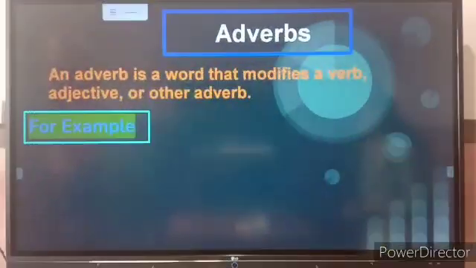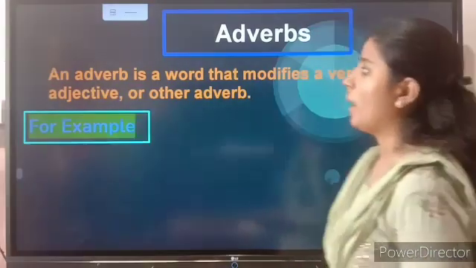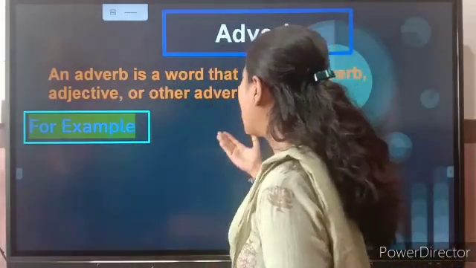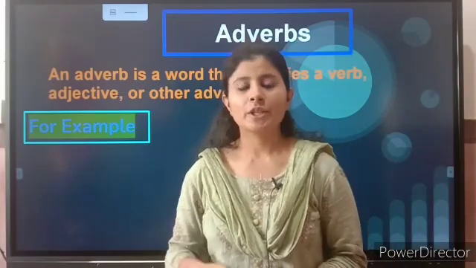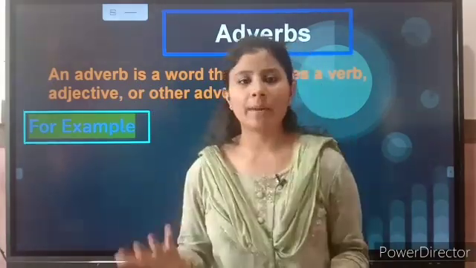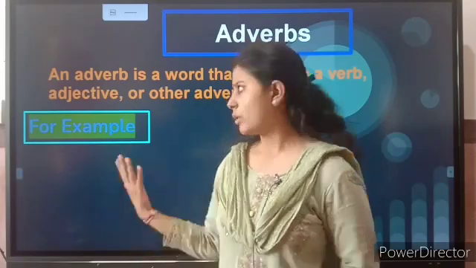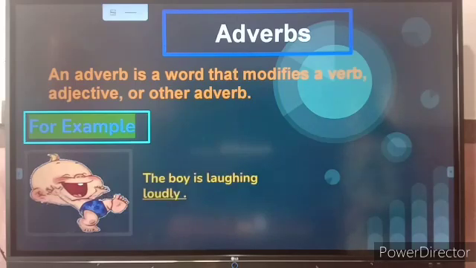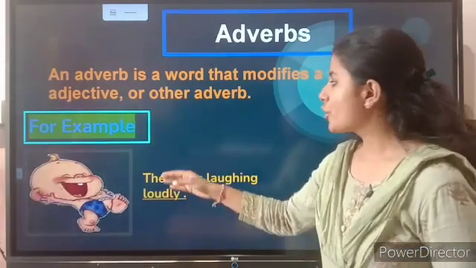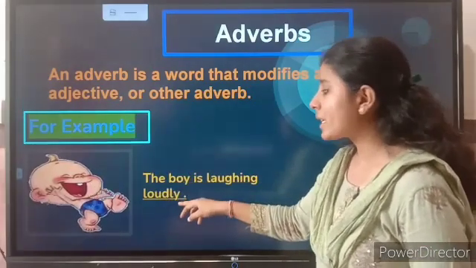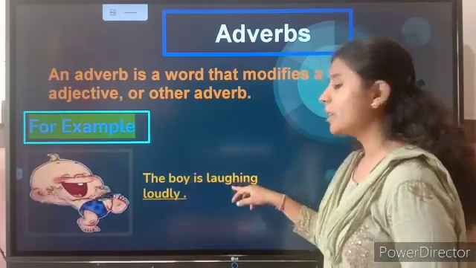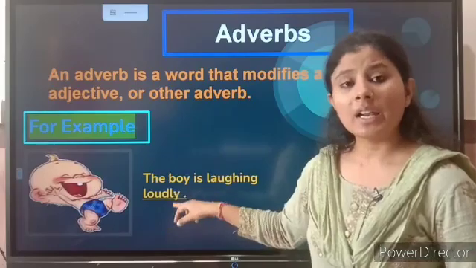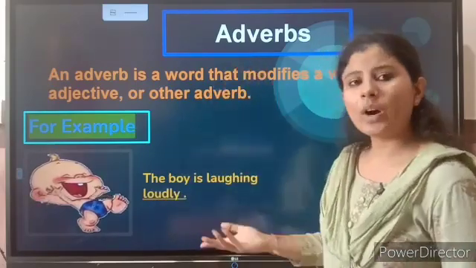Now it's the adverb, and what is an adverb? An adverb is a word that modifies a verb, adjective or another adverb. Okay, so adverbs describe a verb, adjective or another adverb. Let's have a look at examples and make it clearer. First, you can see that this boy is laughing loudly, right? So loudly is the describing word and it is describing the verb laughing. How is the boy laughing? The boy is laughing loudly. Loudly will be called an adverb.